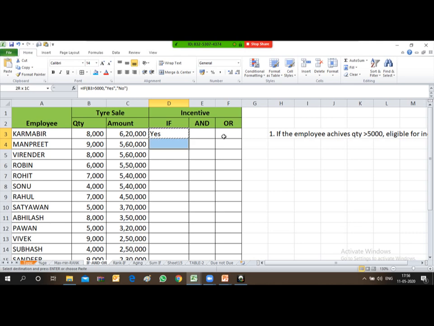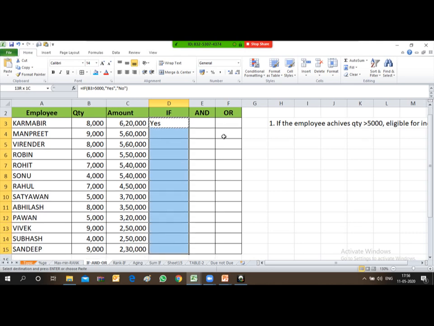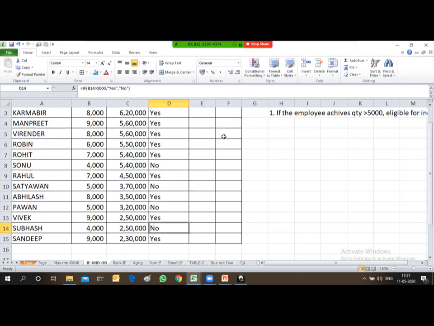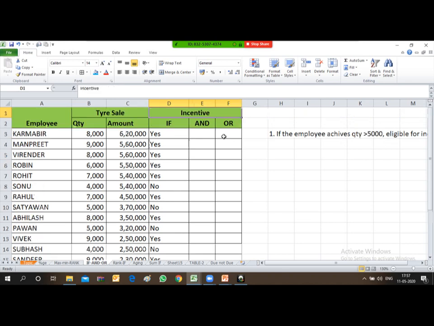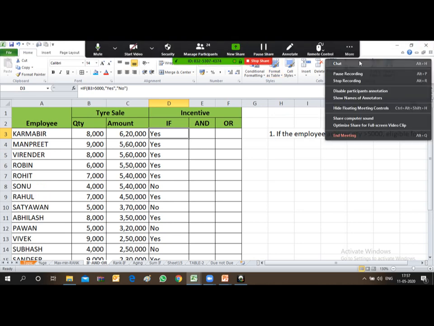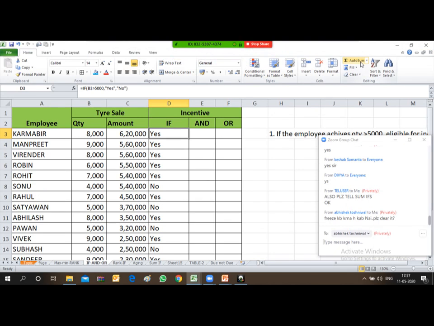Now just copy this formula and paste it in all the cells. So let's see where this no is coming. Okay, under this 4,000 no is coming. It means this is less than 5,000, and so on. So friends, this is a simple application of IF. Hope this is clear. If anyone has any doubt, just let me know. Else we will move on to the AND function.